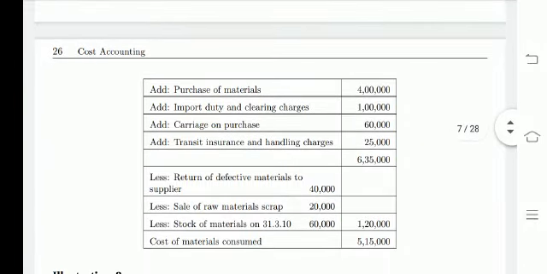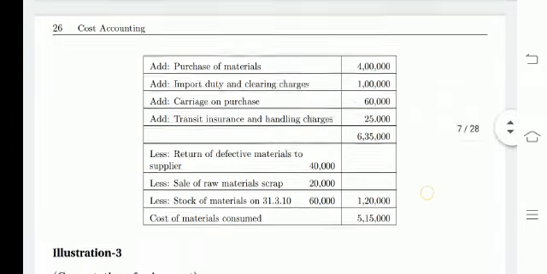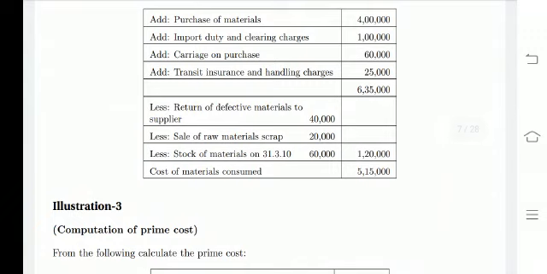And also they have given: add purchase of material, add import duty, add carriage on purchase, add transit insurance and handling charges, less return of defective material to supplier, less sale of raw material scrap, and then less stock of material 60,000.